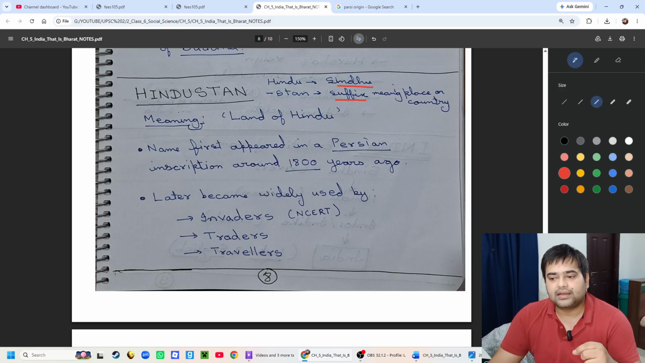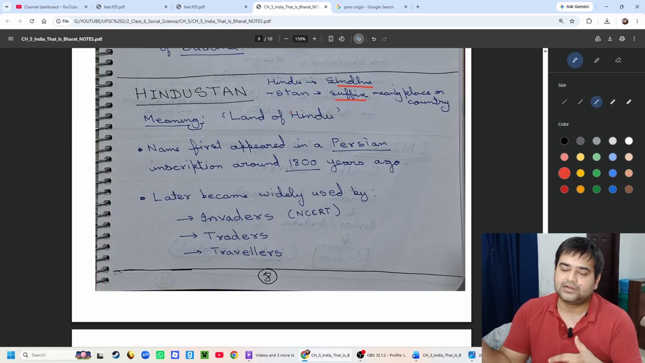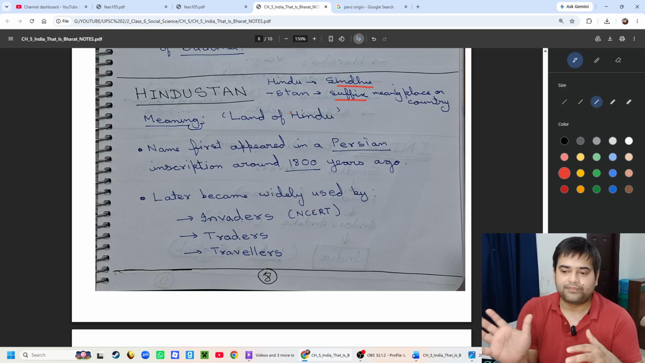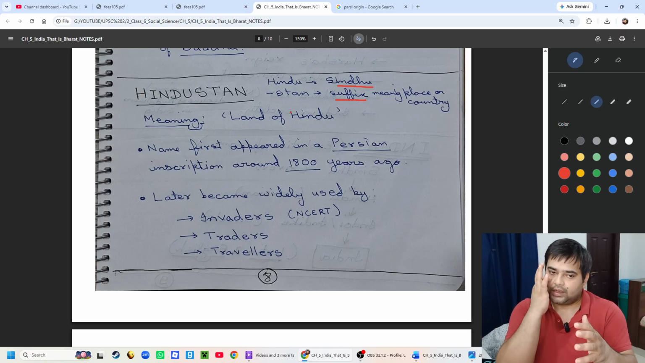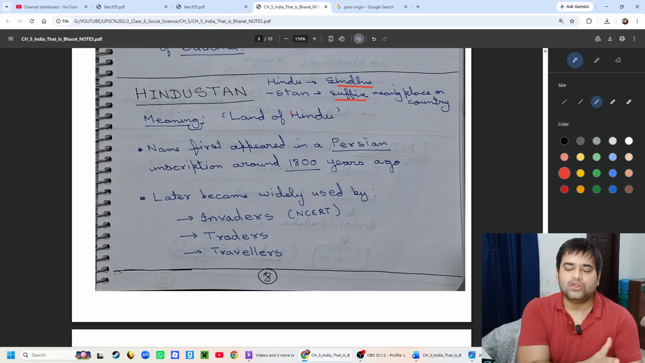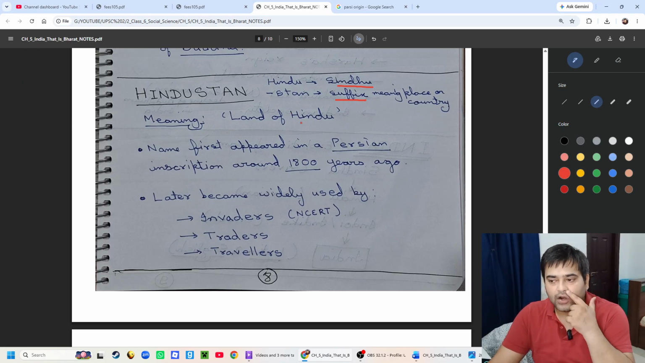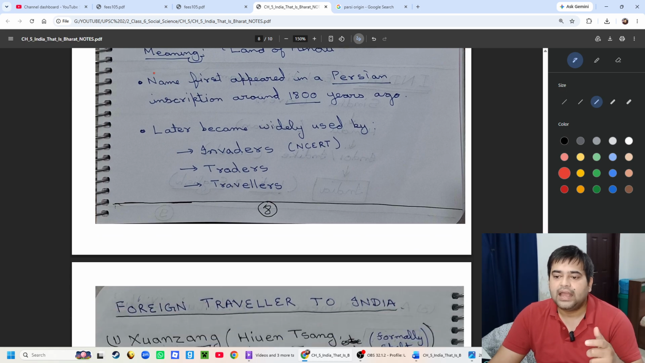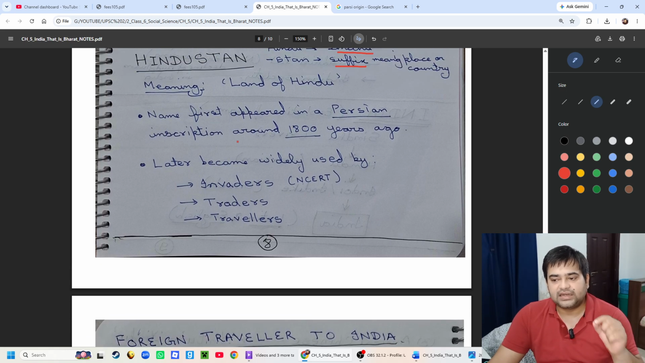So this means land of Hindu, like land of Sindhu, but Persian converted it. When Persians adopted Sindhu, they wrote it as Hindu. So the meaning is land of Hindu, Hindustan. The name first appeared in the Persian inscription around